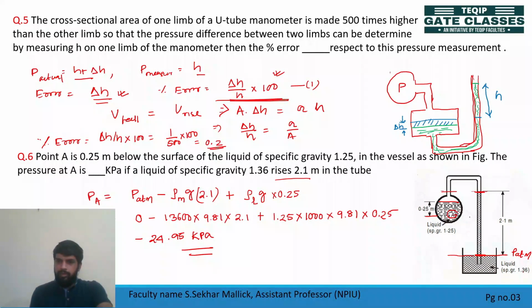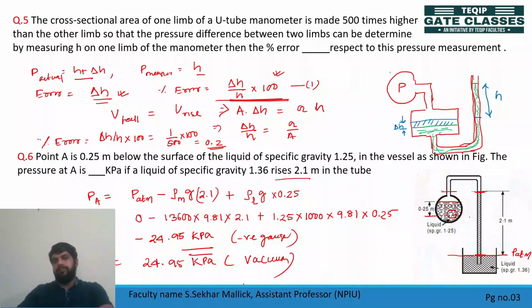This liquid is your mercury. So mercury in the tube. तो यहाँ पे this is your vacuum or negative gauge. Negative gauge means vacuum pressure. Okay, you can write 24.95 kilopascal vacuum.